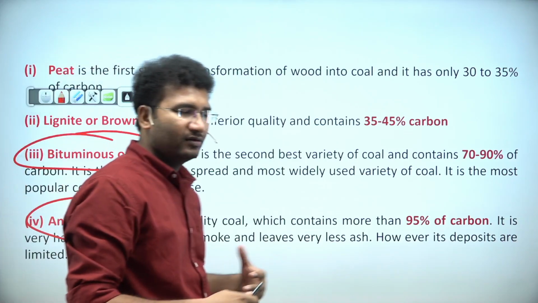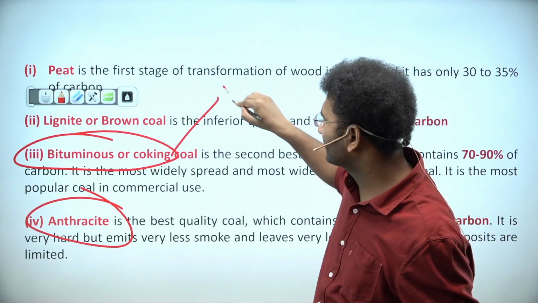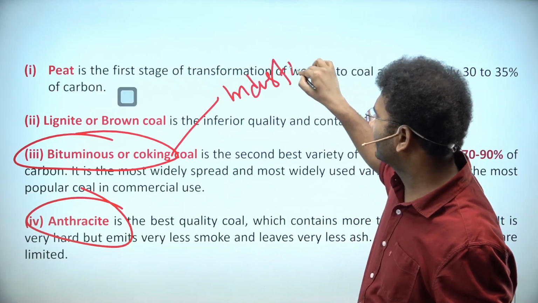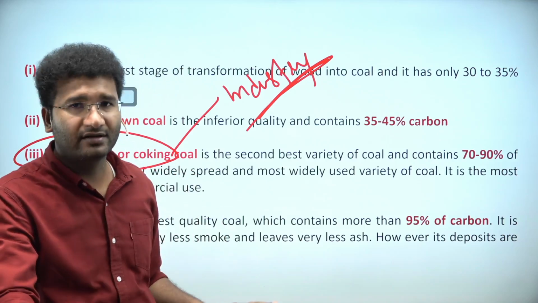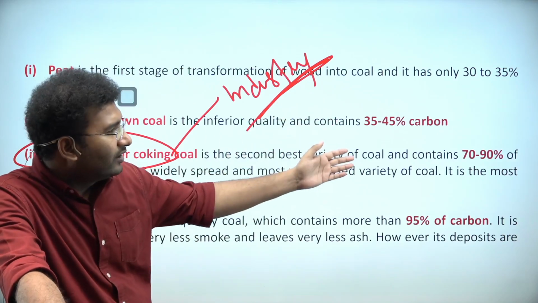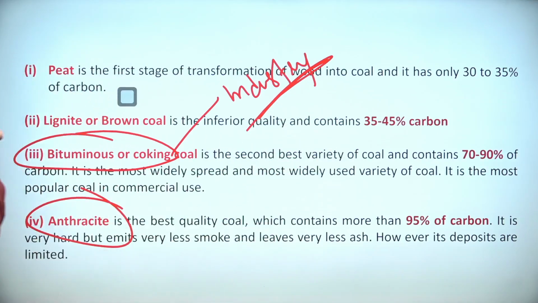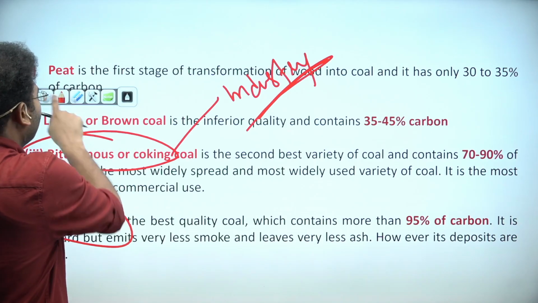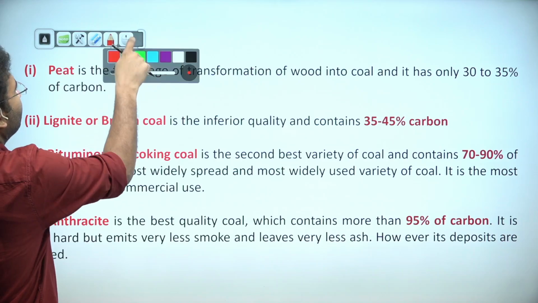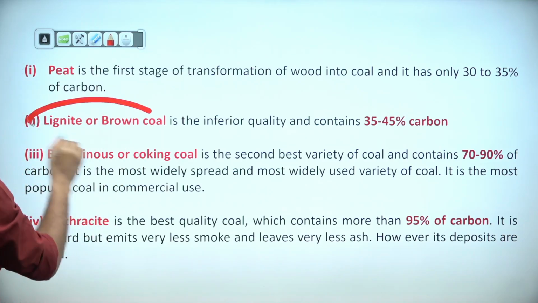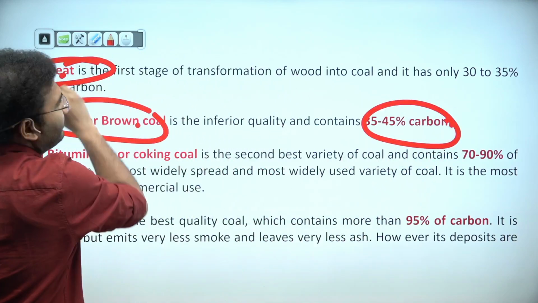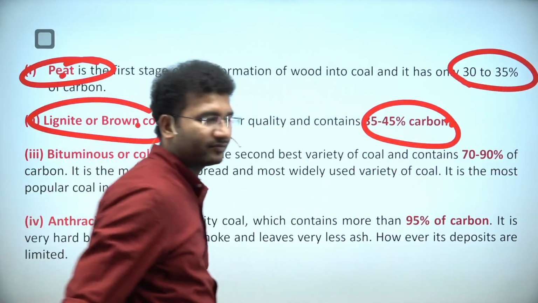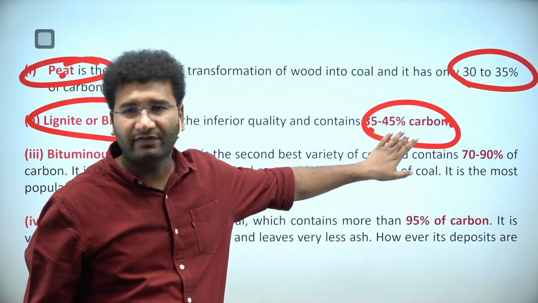Bituminous or coking coal. Now this is the coal which is used in industry, right? The coal which is used in industry, and it is found in India in a good amount, right? It is found in India in good amount, and is the most used variety of coal. It is the most popular coal in commercial use. That means in industry. Apart from this, there are 2 other types of coals, that is your lignite or brown coal and peat. So the carbon percentage of lignite is 35 to 45 and the carbon percentage of peat is 30 to 35. Right? So it is 35 to 45 and 30 to 35.